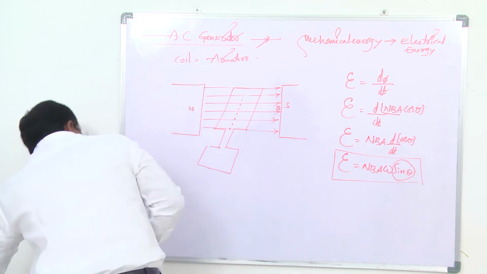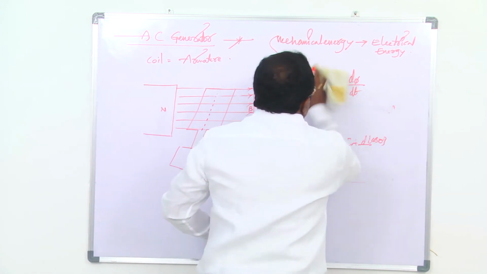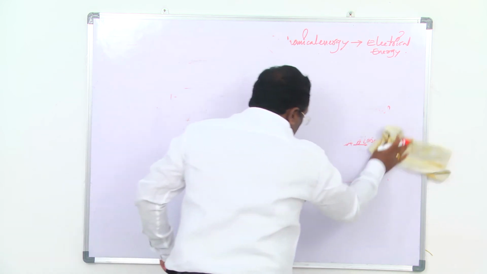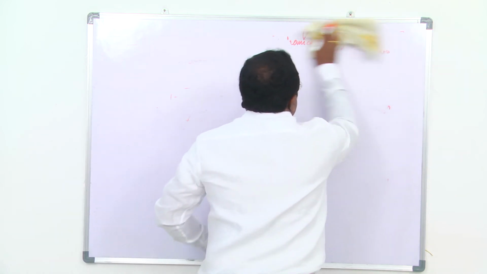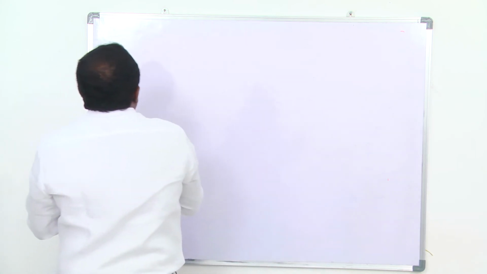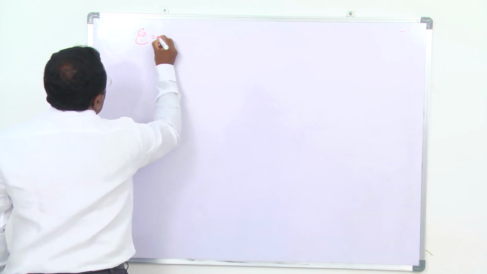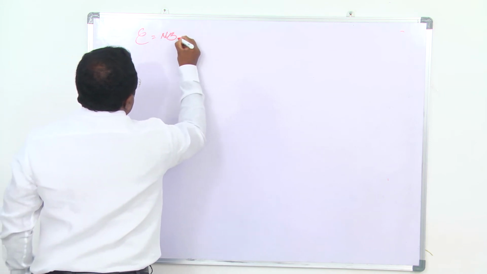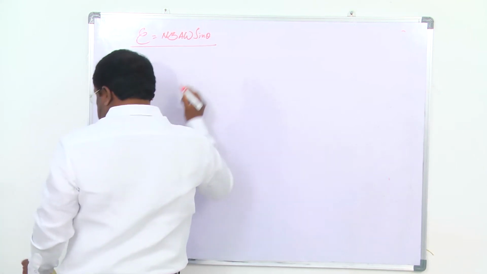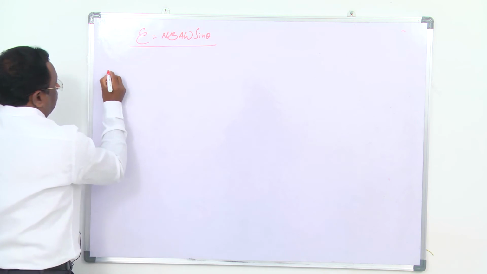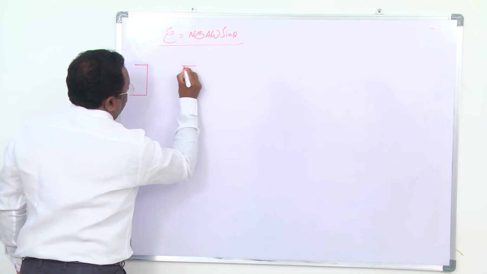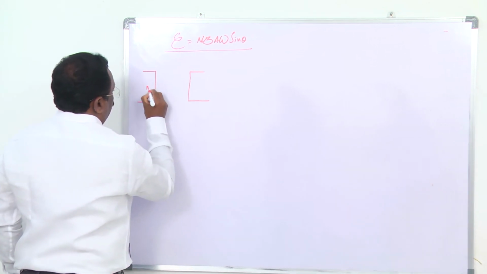Now, how the coil is revolving in a uniform magnetic field. So the induced EMF is N, B, A, omega sin theta. Now we take a simple diagram, north, south.